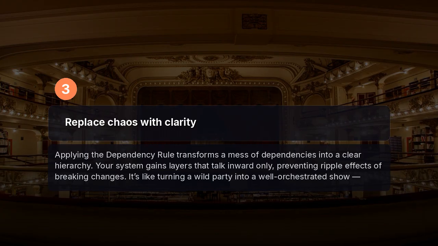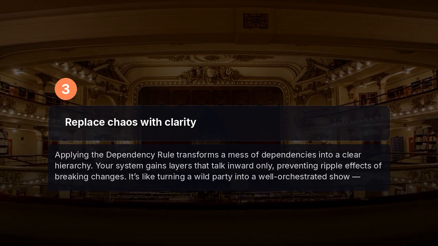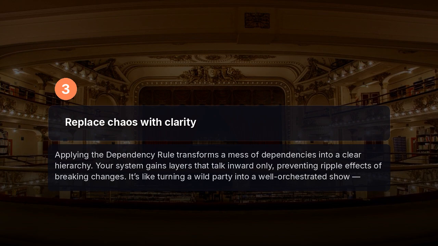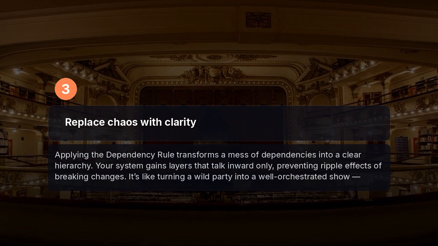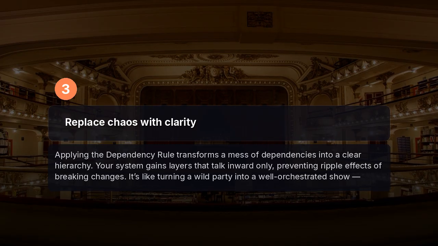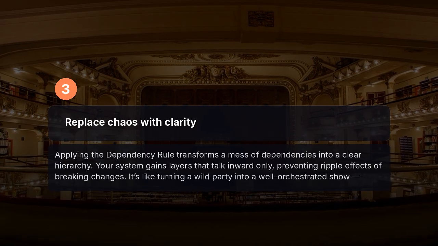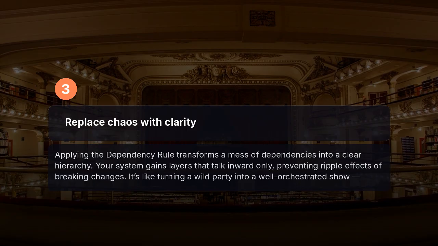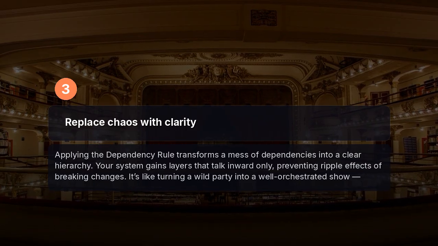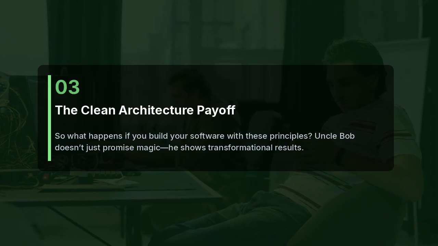Applying the dependency rule transforms a mess of dependencies into a clear hierarchy. Your system gains layers that talk inward only, preventing ripple effects of breaking changes. It's like turning a wild party into a well-orchestrated show, chaos replaced with clarity and control. So what happens if you build your software with these principles?